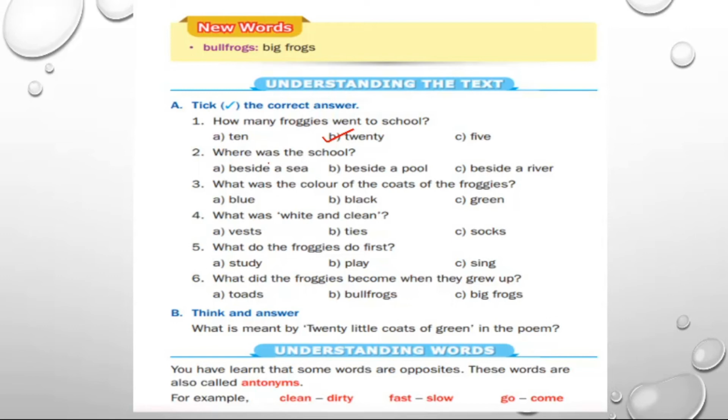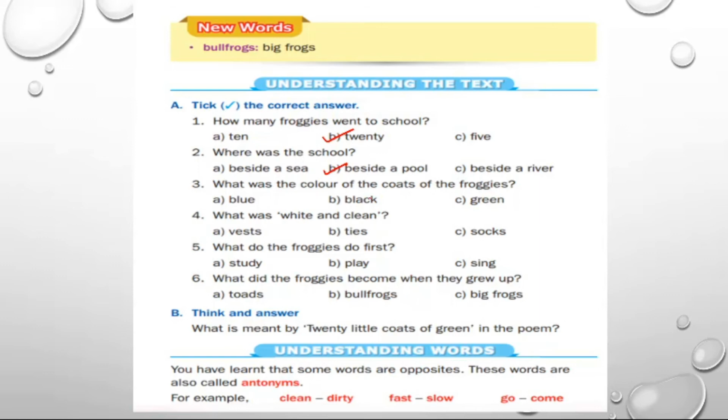Where was the school? Beside a sea, beside a pool, beside a river, beside a pool. What was the color of the coats of the froggies?